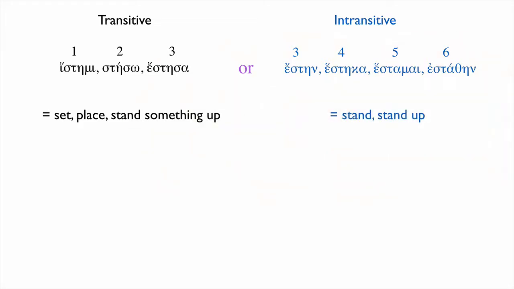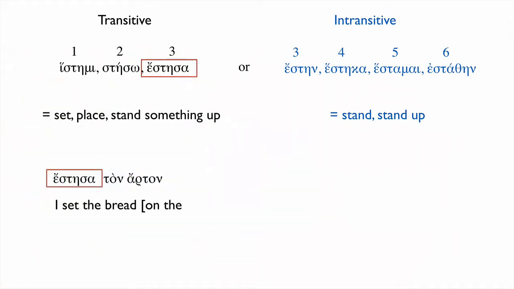An intransitive verb doesn't have a direct object. So if I say, I stand up, there is no object in that case. And this is why it has two different aorists. If we wanted to use the transitive aorist, we could give a sentence like this. ἔστησα τὸν ἄρτον. I set or placed the bread on the table. Notice that the first aorist has an object, τὸν ἄρτον.